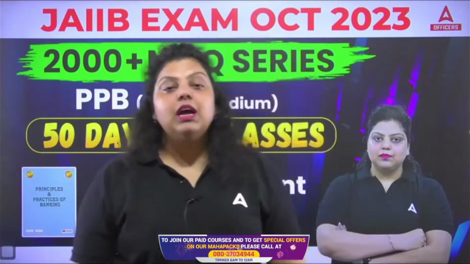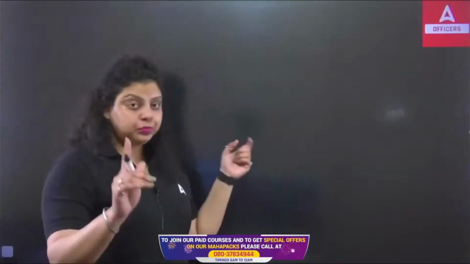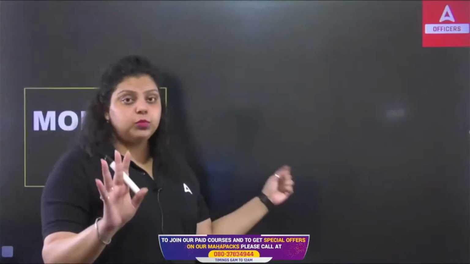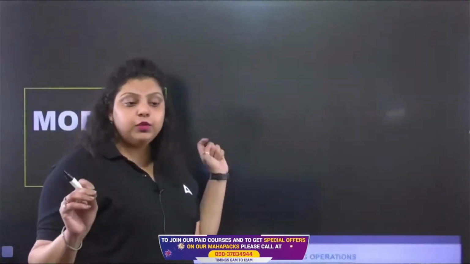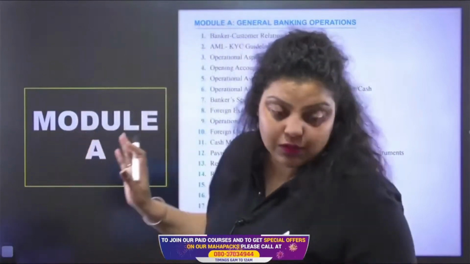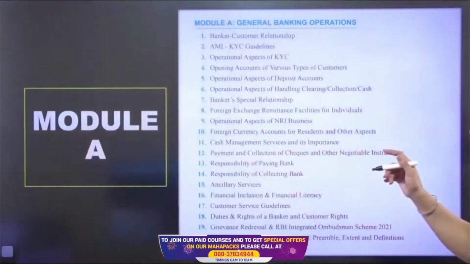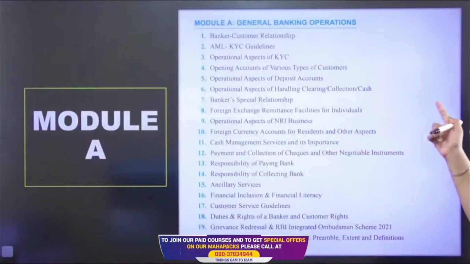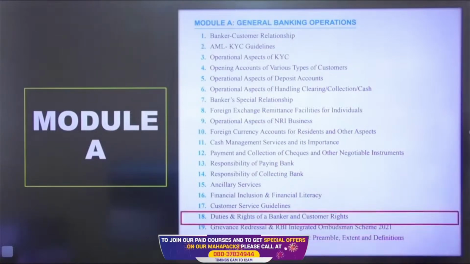As we know, there are 55 units in your PPB syllabus. There are 4 modules. Every subject of your JAIIB has 4 modules, in which PPB also has the 4 modules. In the PPB, there are total 55 units. Out of 55 units, 21 units are in Module A. And today we are going to discuss the 18th unit, that's the duties and rights of a banker and